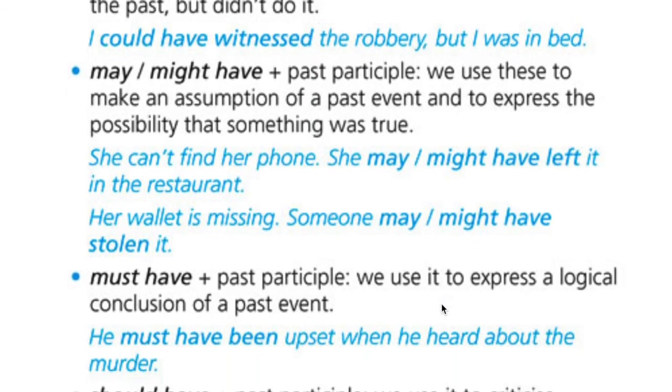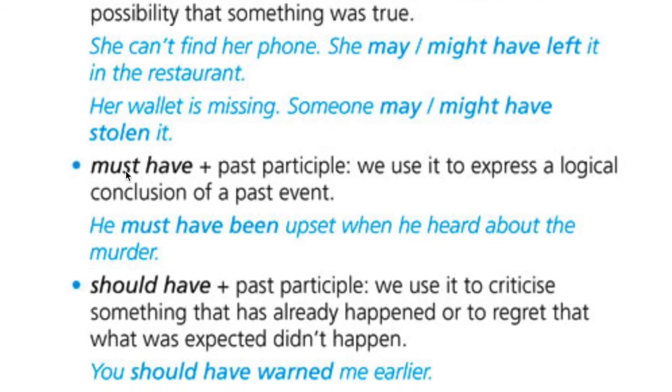Okay? Now let us take a look at must have plus past participle. Must have, must is used for obligation, but here it's not an obligation. This is more a deduction or a logical conclusion about a past event. We are always talking about the past in these modal perfects. Okay? Now let's take a look at the example. He must have been upset when he heard about the murder.